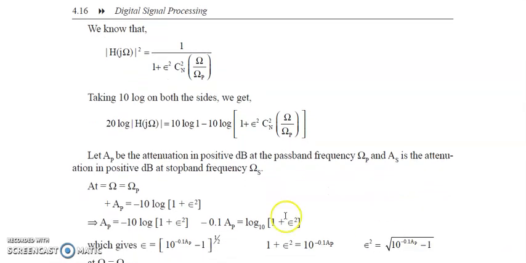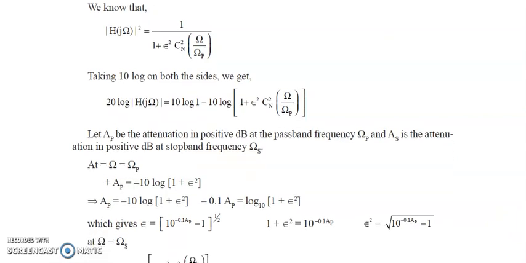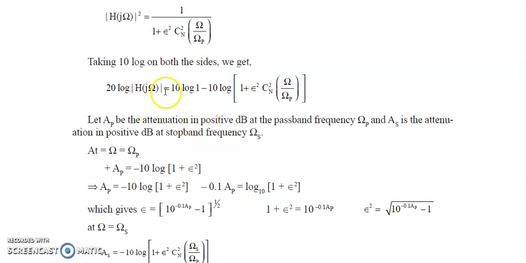Now, when ohm becomes equal to ohm P, what will happen? Here, instead of ohm, you will substitute ohm P. And this becomes 0 and this becomes ohm P. So, ohm P by ohm P becomes 1. Cn of 1 we need to find out from the properties of Chebyshev polynomials. So, we can see 20 log H of j ohm P is nothing but AP, which is becoming equal to minus 10 log of 1 plus epsilon square, because Cn square of 1 is 1. Cn of 1 is 1, so Cn square of 1 is also 1.